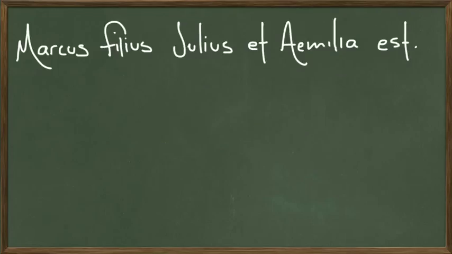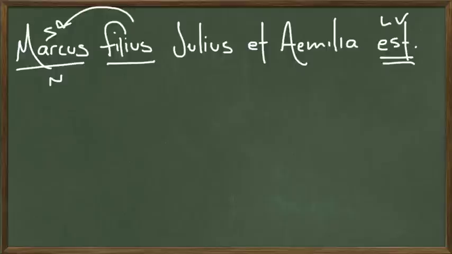So now let's go take this and put it into Latin. So we have Marcus, subject of the sentence, nominative case. He is, linking verb. Marcus is what? He is a son. This son refers back to the subject of the sentence. It's a predicate nominative and goes in the nominative case. So, as you can see, there's no of here. Now, this is incorrect at the moment.